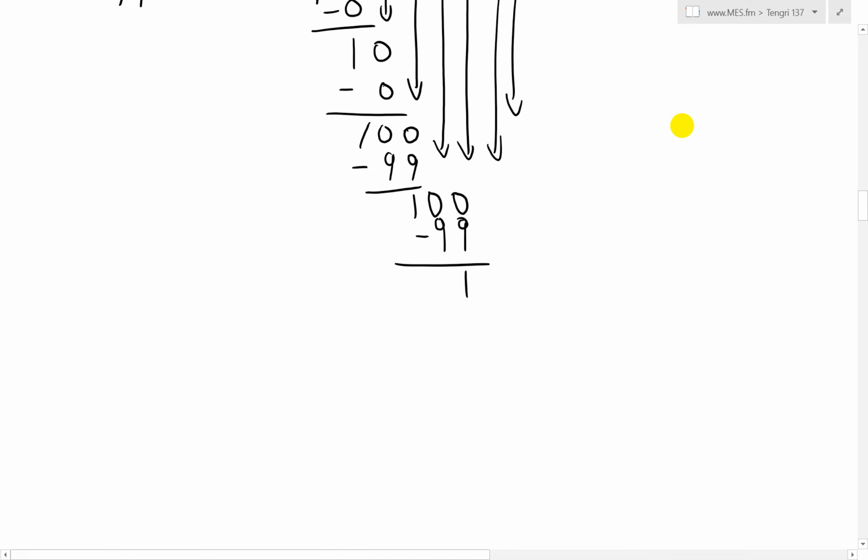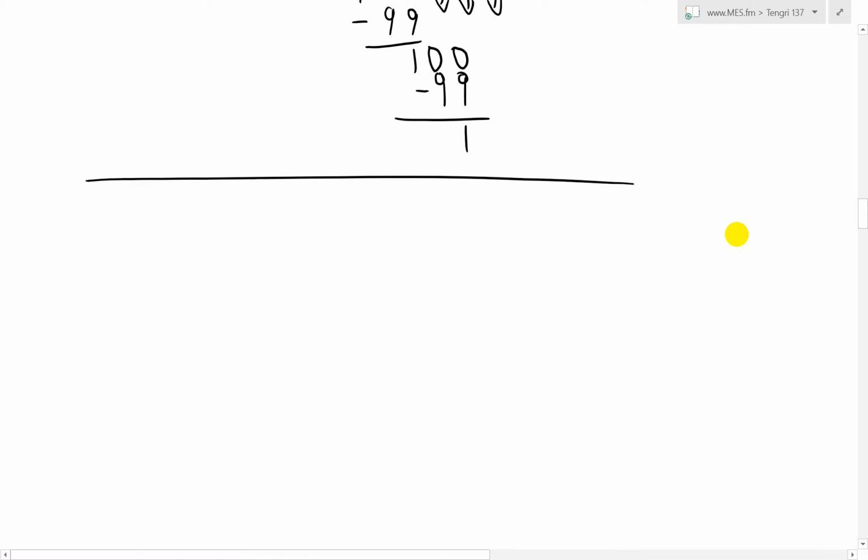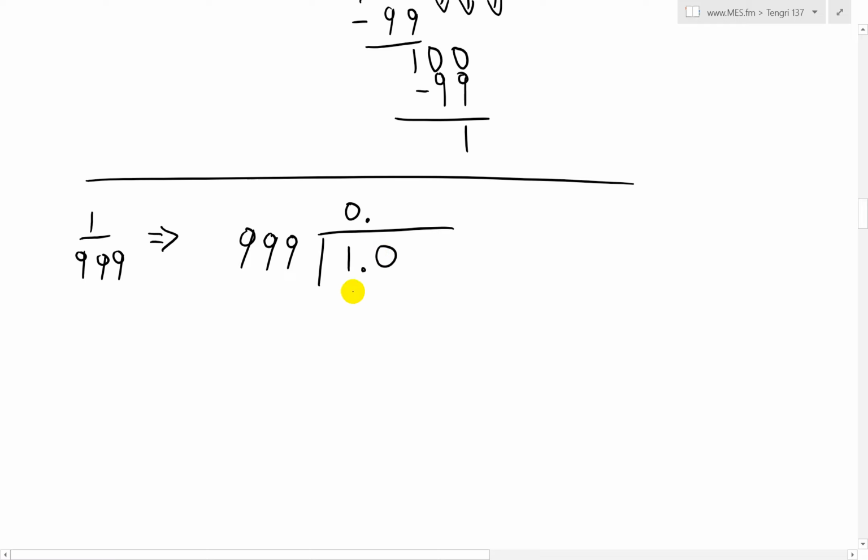And now one more to illustrate this pattern even more, when we look at 3 nines. So 1 divided by 999. This is the same thing as writing it like this, 999 over 1. So 999 goes into 1 0 times, put a 0.